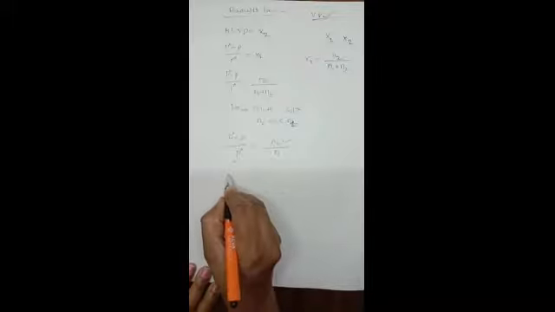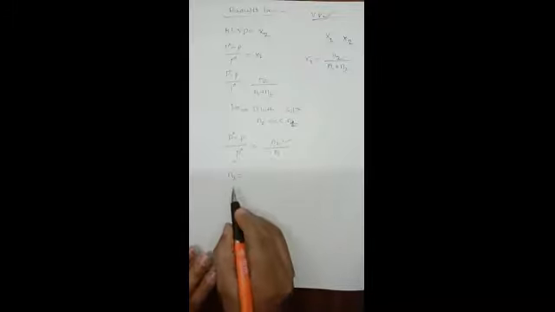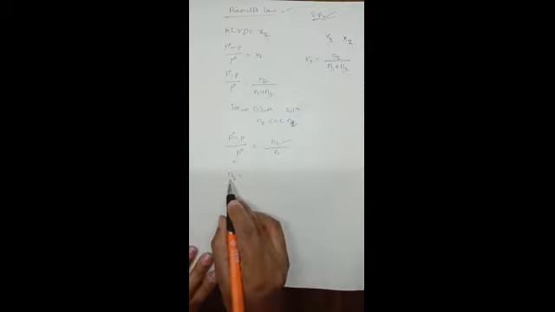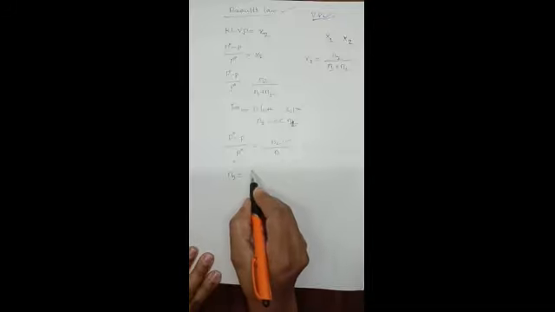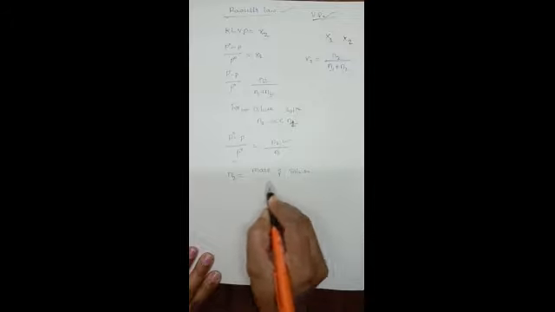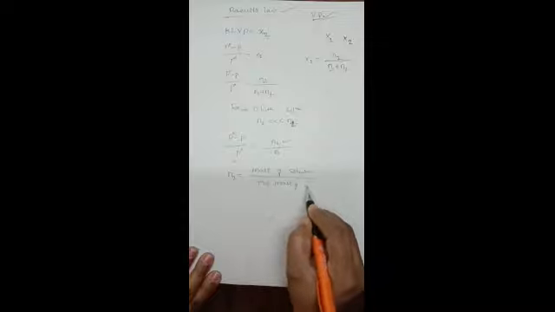So we will proceed. How can we calculate the value of N2? N2 is nothing but the number of moles of solute, which can be calculated using the equation: mass of solute divided by molecular mass of solute.